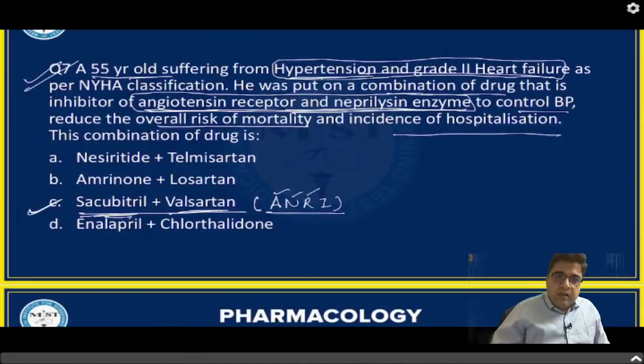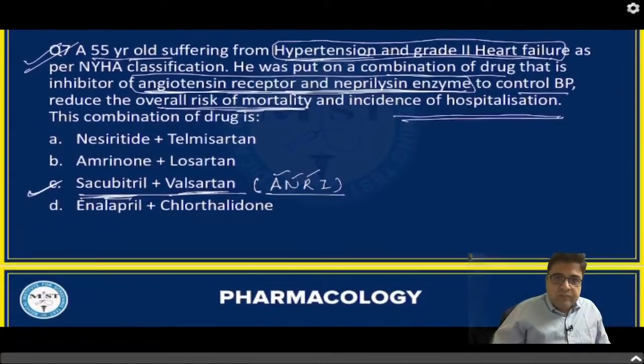of CHF, and results are very good. This will reduce the overall risk of mortality and also reduce the incidence of hospitalization in a patient. So, this is an important question for this year's exam. Question number 7 we have covered, right?